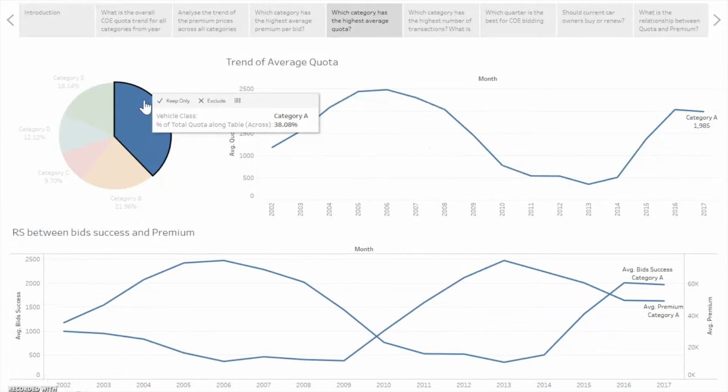Category A has the highest average quota per bid because the majority of the car population in Singapore is actually category A cars.